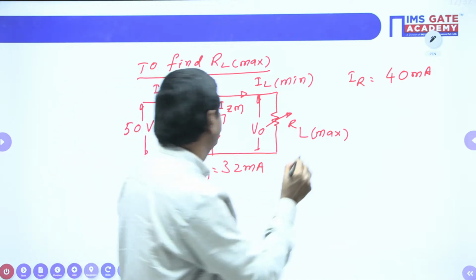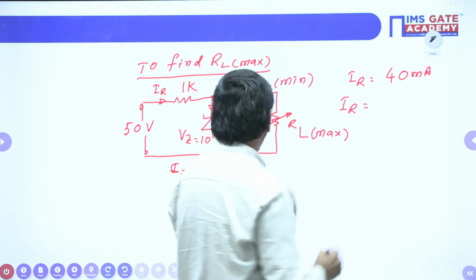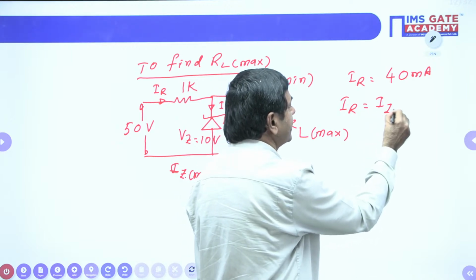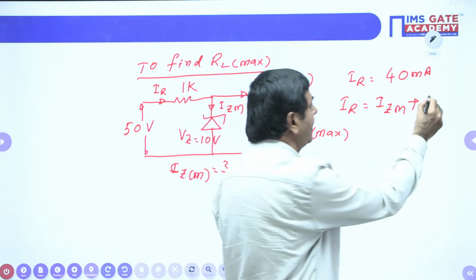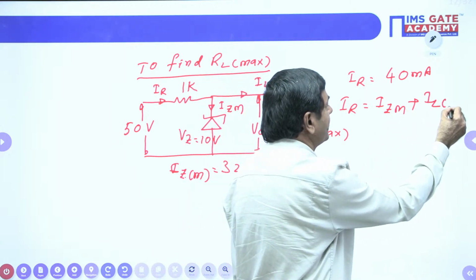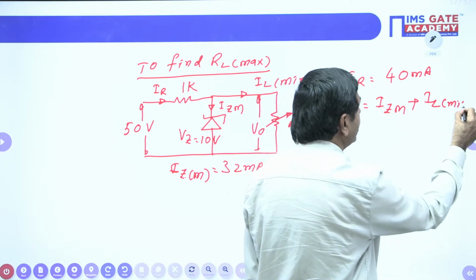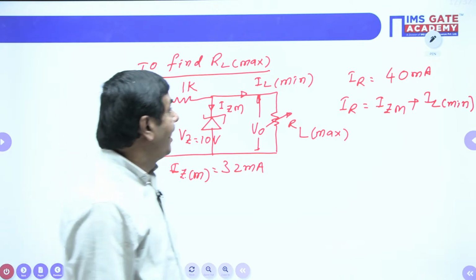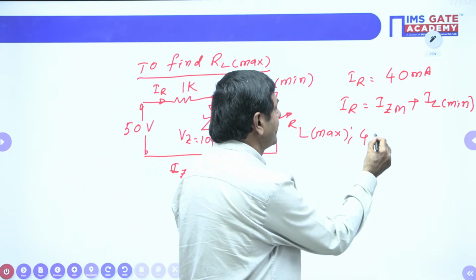I say IR is nothing but IZ maximum plus what is possible? IL minimum here. IL maximum only, sorry. IZ maximum plus IL minimum only possible. These two addition will give the required answer. IR equal to how much you got? 40 milliamperes, no doubt.